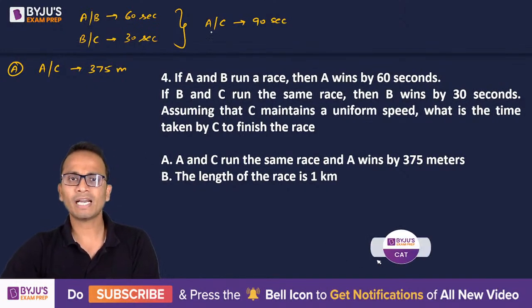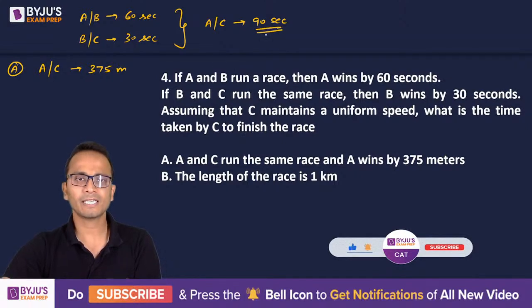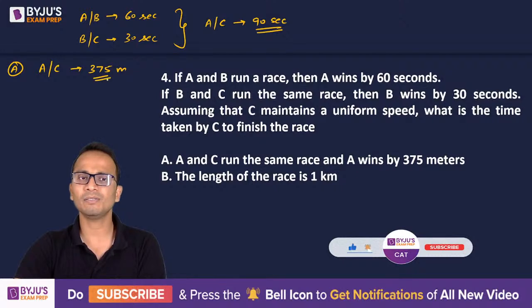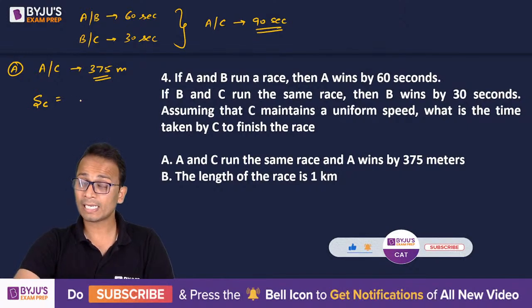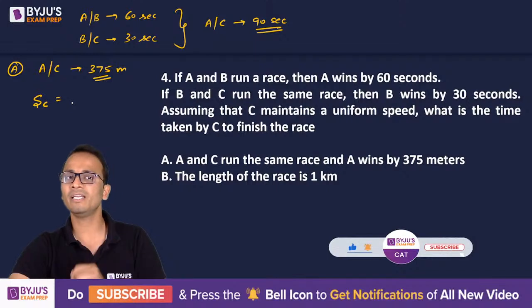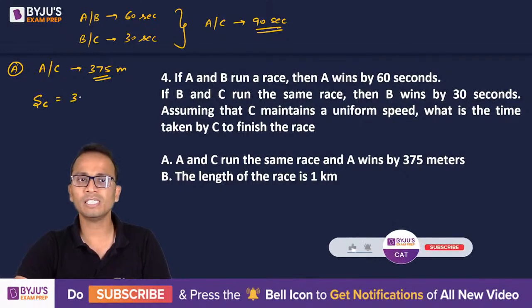It was given that A beats C by 90 seconds, and now in statement A it is given that A beats C by 375 meters. So I can derive the speed of C from here. I can say that C will cover the remaining 375 meters in 90 seconds. So speed of C can be written as 375 divided by 90 meters per second.